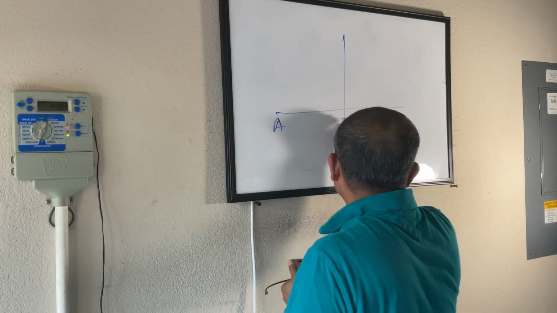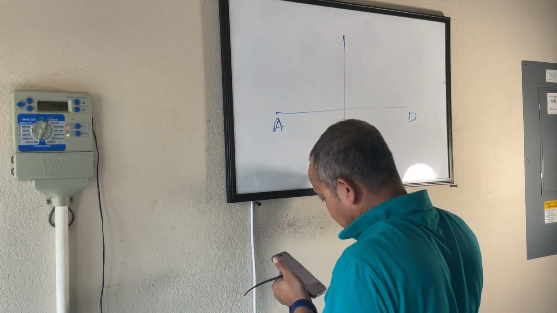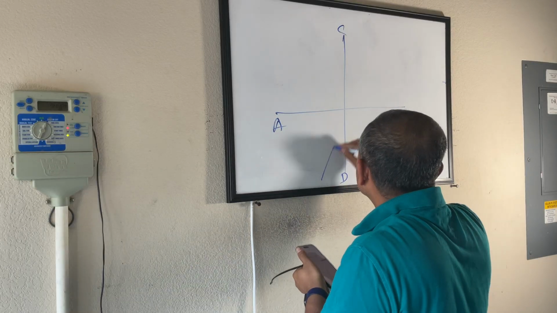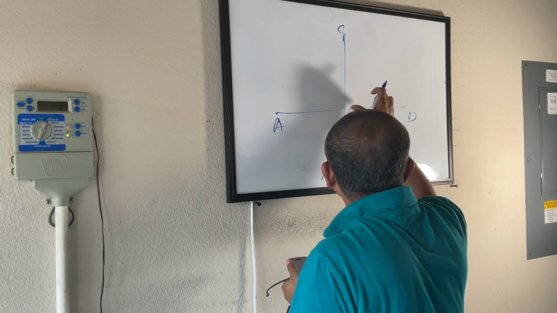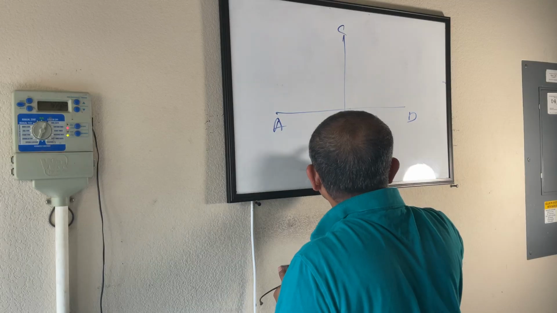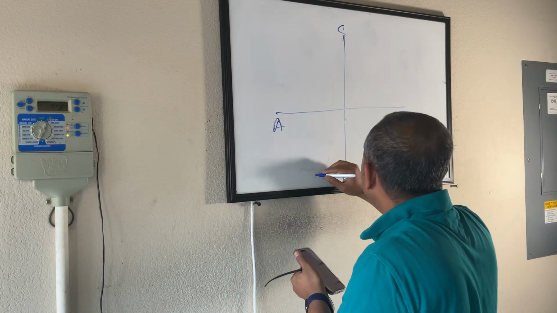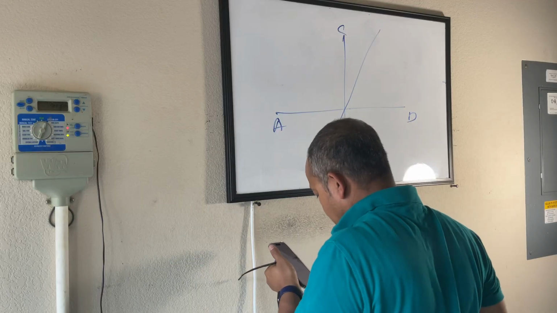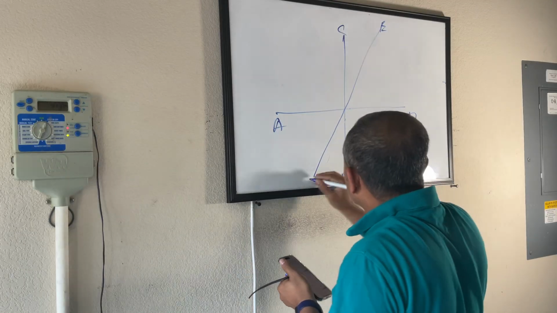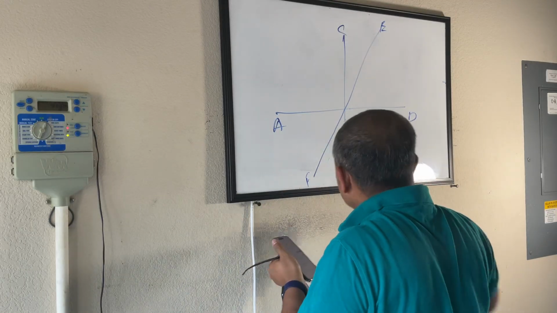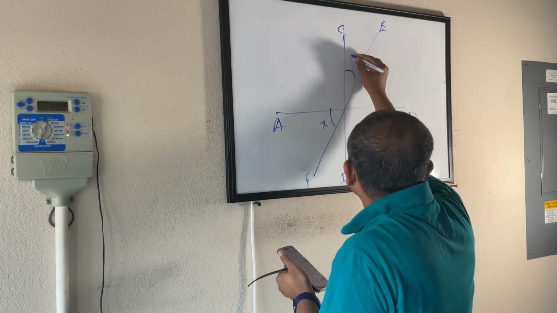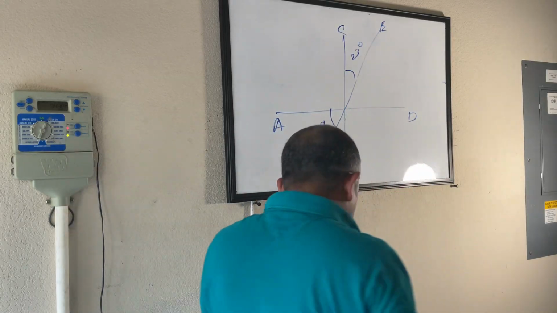This is AB, this is CB, EF. How much is X?